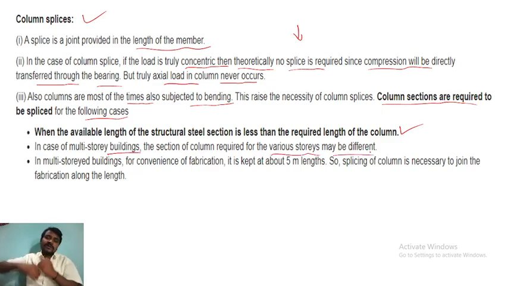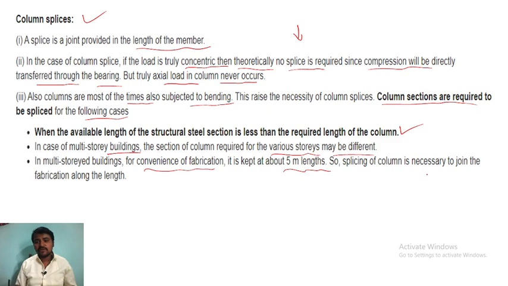For example, if you are constructing a 10-floor or 5-floor steel structure and want to increase the column height, you have to use column splices. In multi-story buildings, for convenience of fabrication, the length is kept at 5 meters, so splicing of columns is necessary to join the fabricated lengths.